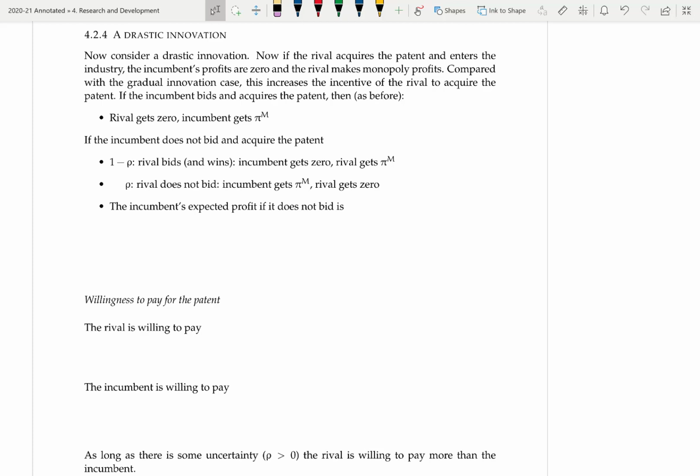The incumbent's expected profit now, if it does not bid, is going to be slightly different to before. The difference now is if the incumbent does not bid, then with probability 1 minus rho, the incumbent firm will get a profit of 0. Before, this was pi d. The other part of the expected profit is the same as before. It's rho times pi m. So the expected profit if the incumbent firm does not bid is rho times pi m.